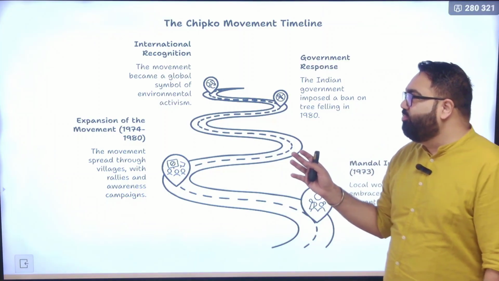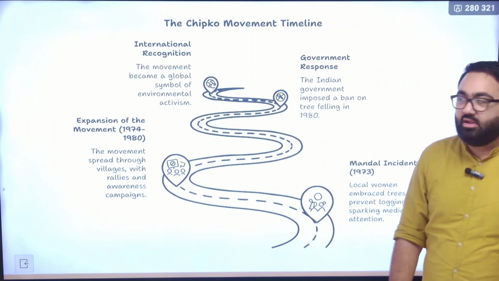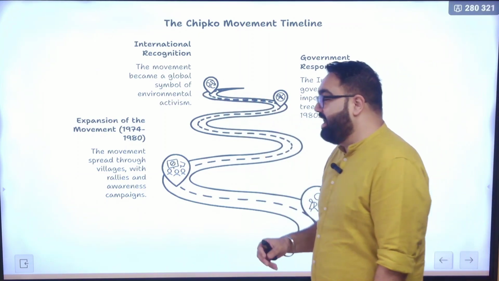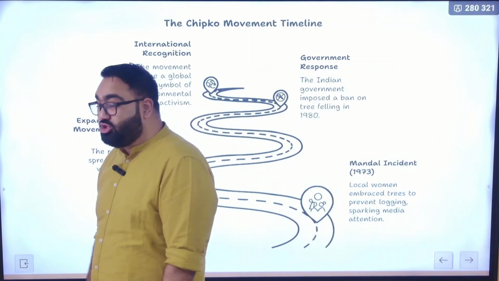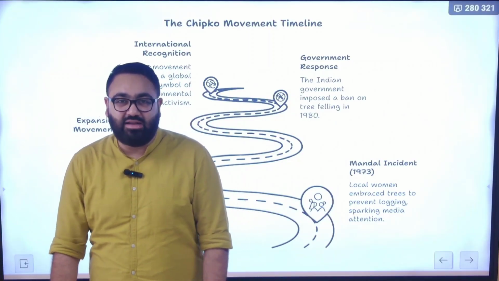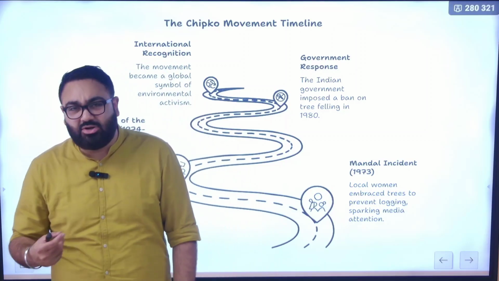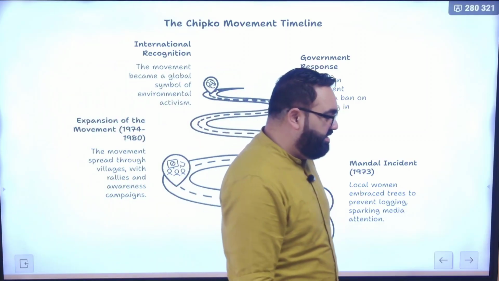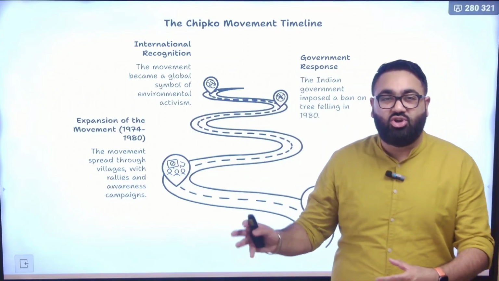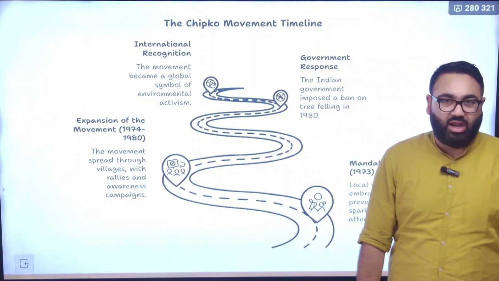Now, if you look at the Chipko movement specifically, there have been very important events that led to that movement. Starting with the international recognition. As I said, it's not just India, but the world over, the community realized that this kind of model can be adopted in other parts of the world. And it has been adopted in many other parts as well, where we have seen large scale community participation, where people have taken matters into their own hands.